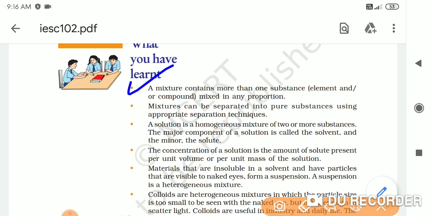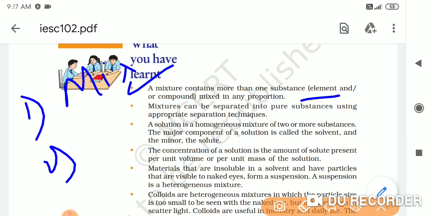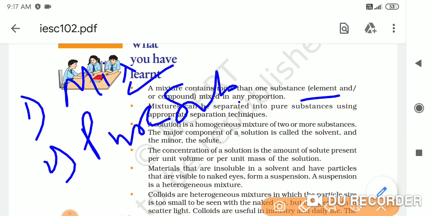See, the first thing that we have seen in this chapter is that a mixture contains more than one substance. There are two types of substances. One was mixture and the second was pure substance. Mixtures are substances made up of one or more than one substance, like elements and compounds, mixed in a proportion.